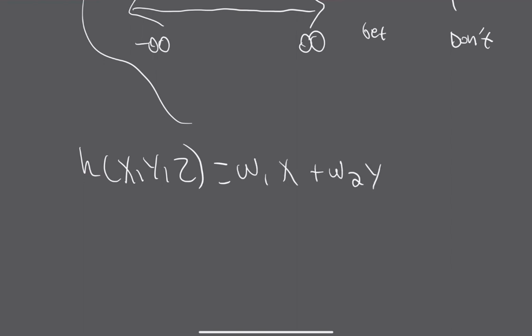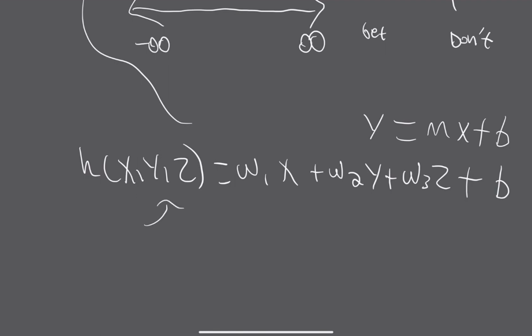This is all we're saying when we say linear. We're saying that the function is going to look something like this. It takes in 3 things, x, y, and z, the 3 numbers we talked about earlier, and we just multiply each one by a weight. So w1 times x plus w2 times y plus w3 times z. And we might add a constant called a bias. You can think of that as the b in y equals mx plus b. Linear regression is basically doing y equals mx plus b, but for as many input attributes as we want.